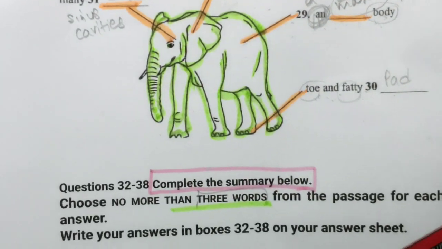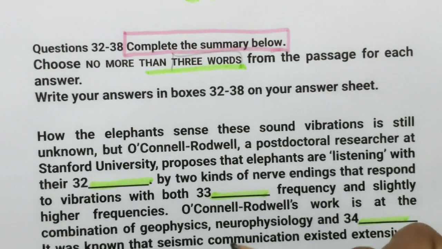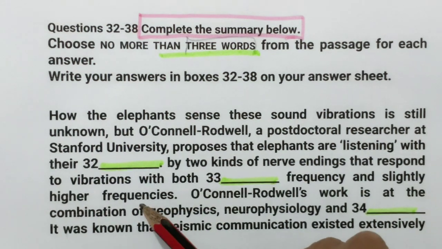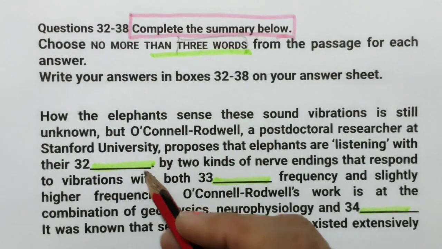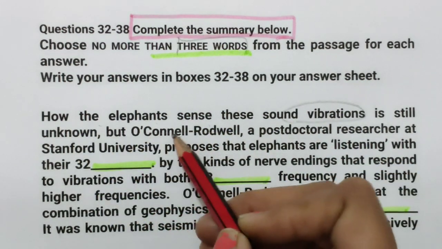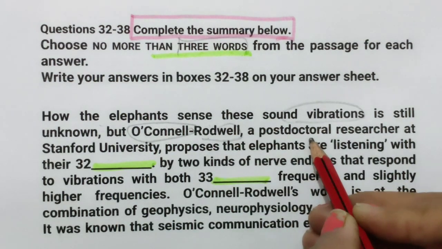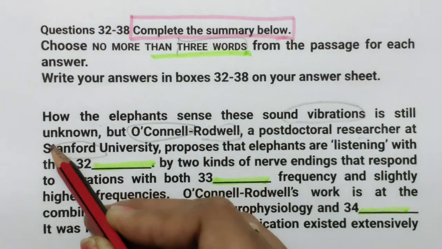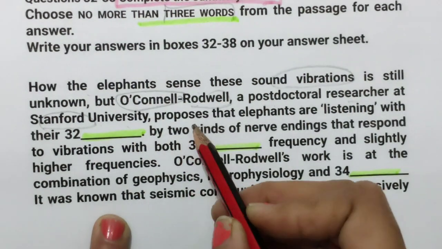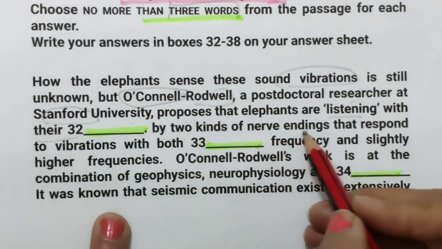Now coming to the next, complete the summary. Summary here means some story kind of thing they are just discussing. So one by one you will get the location. Let's read it. How the elephant senses these sound vibrations is still unknown, but O'Connell Rodwell, a postdoctoral researcher at Stanford, proposes that elephants are listening with their dash by two kinds of nerve ending.